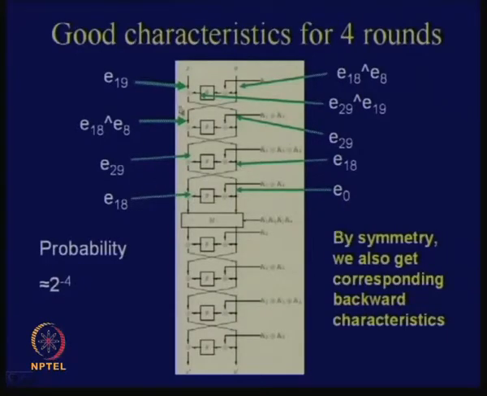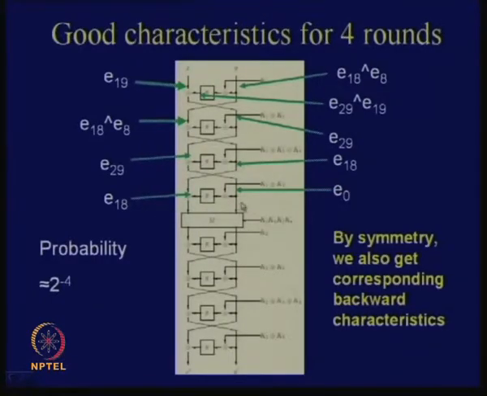Therefore, if you throw a differential of E19 and E18 XOR E8, then the probability that you will get here E18 and 0 is approximately half into half into half into half, which is 2 power minus 4. This is a standard differential analysis. By similar symmetry, we can do the same for the backward direction.